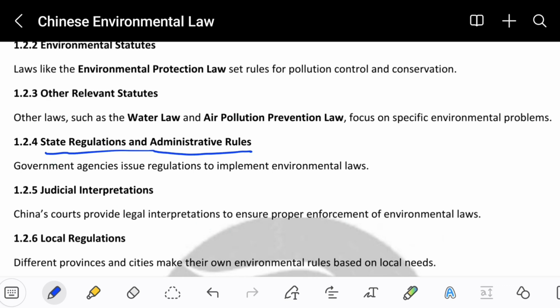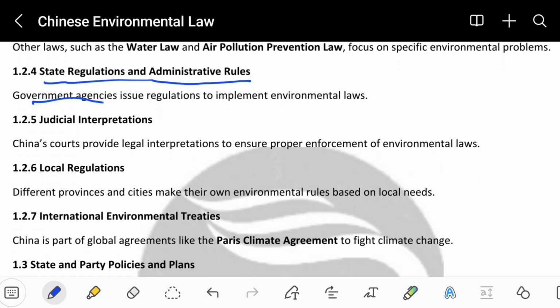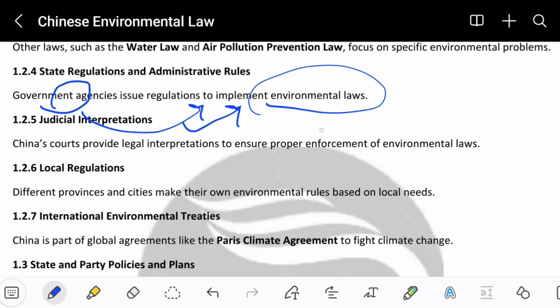State regulation and administrative rules. Government agencies issue regulations to implement environmental laws. So basically the government itself tries to regulate and implement environmental laws on people.